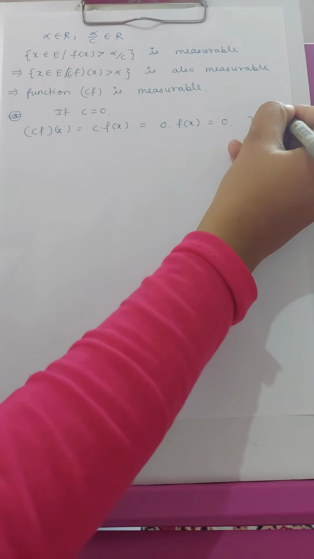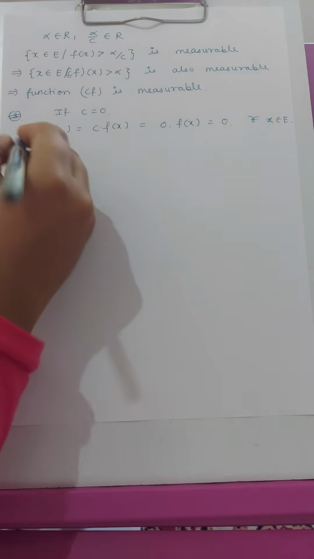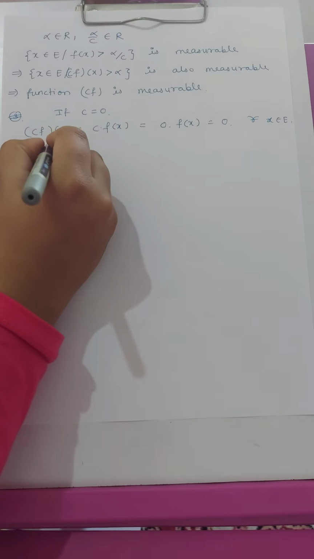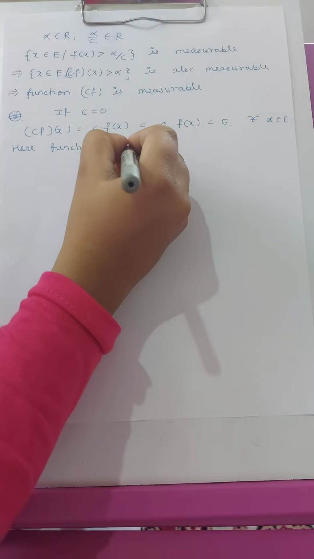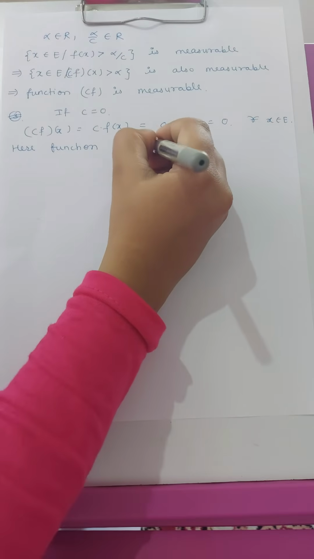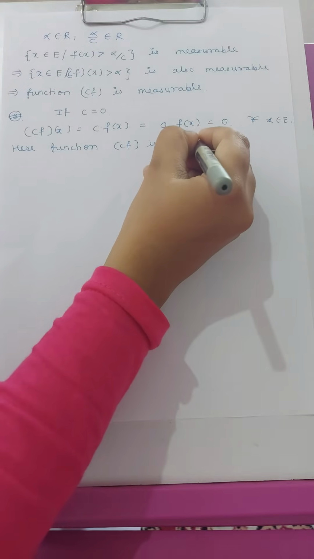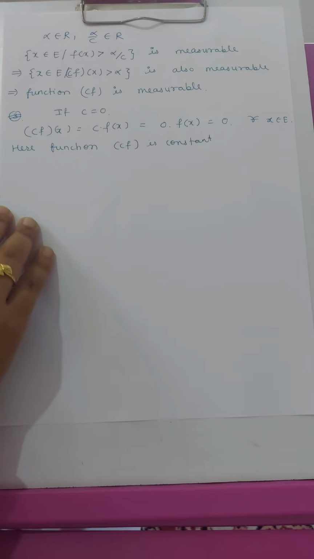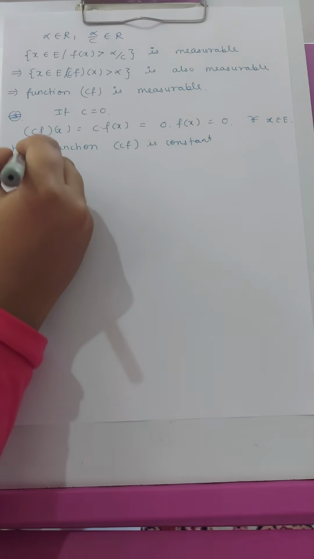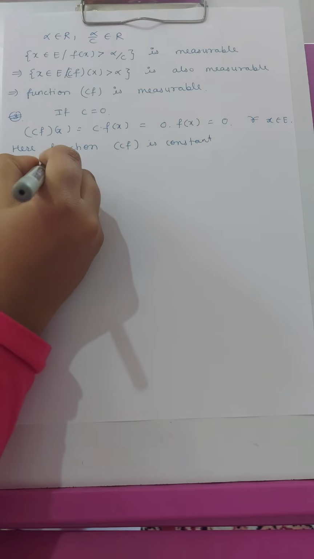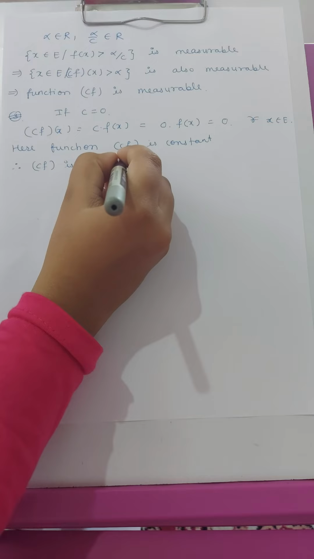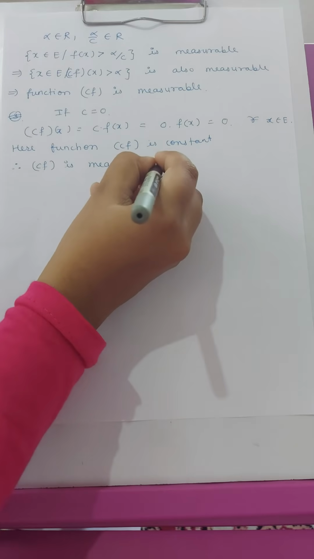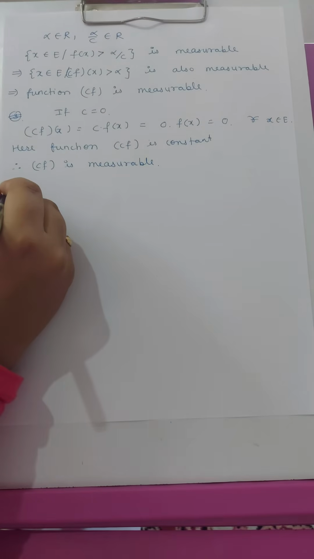So we will get 0 for all x belongs to E. So here the function c multiplied by f is constant, and we know that a constant function is measurable, so therefore cf is measurable if the constant c is equal to 0.